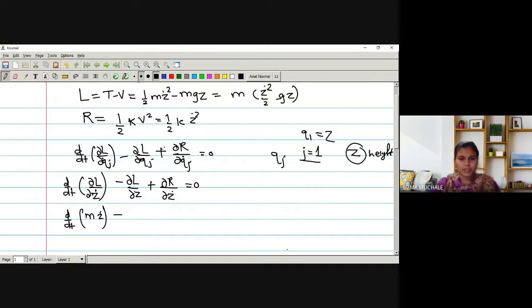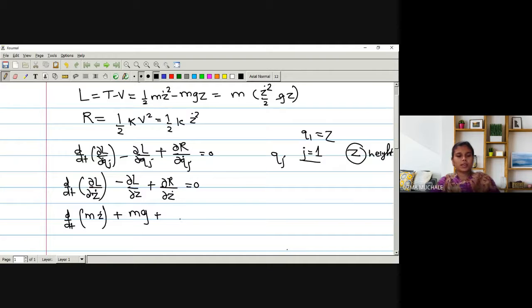Right. The first term in L does not involve any term of z, so the derivative of the first term is 0. Minus of minus will be plus. The derivative with respect to z is 1, so m and g, the constant terms, will be kept as they are.